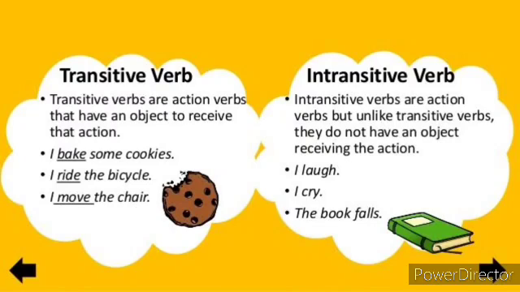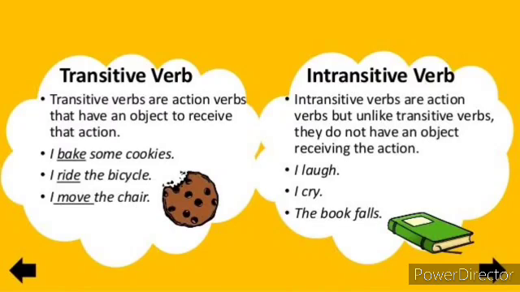Intransitive verbs are action verbs, but unlike transitive verbs, they do not have any object receiving the action. So, look at the example given here. I laugh. Here, laugh is an intransitive verb which doesn't have a direct object. Then, I cry. Here, cry is an intransitive verb and it doesn't have any direct object.